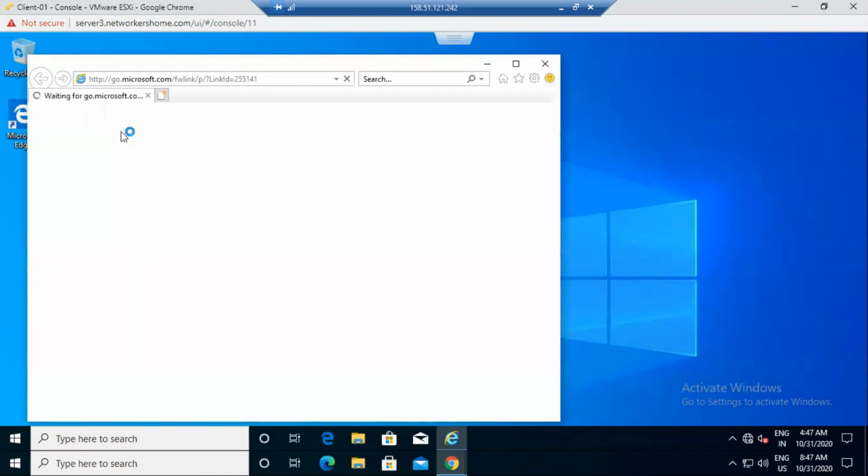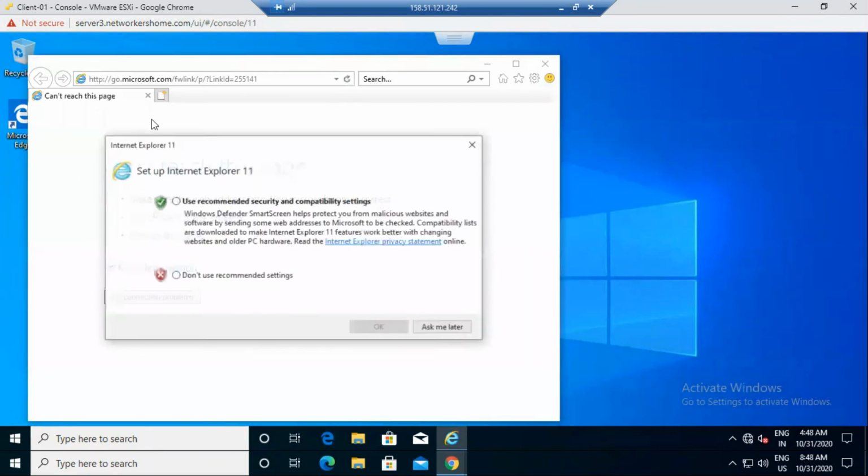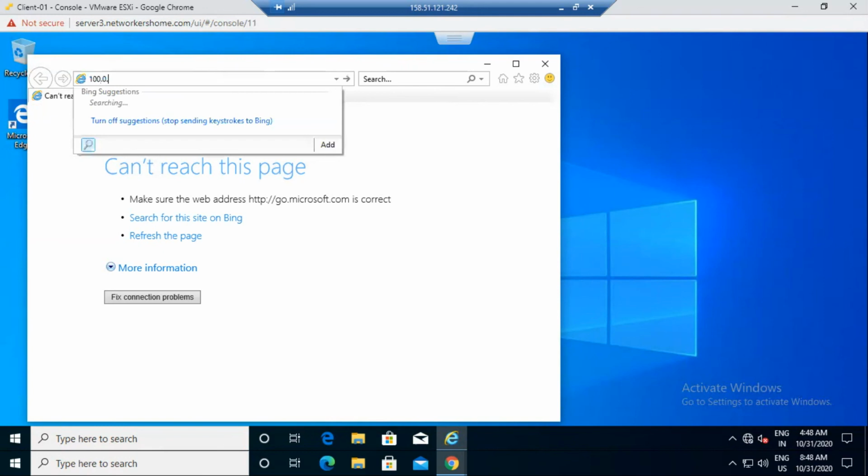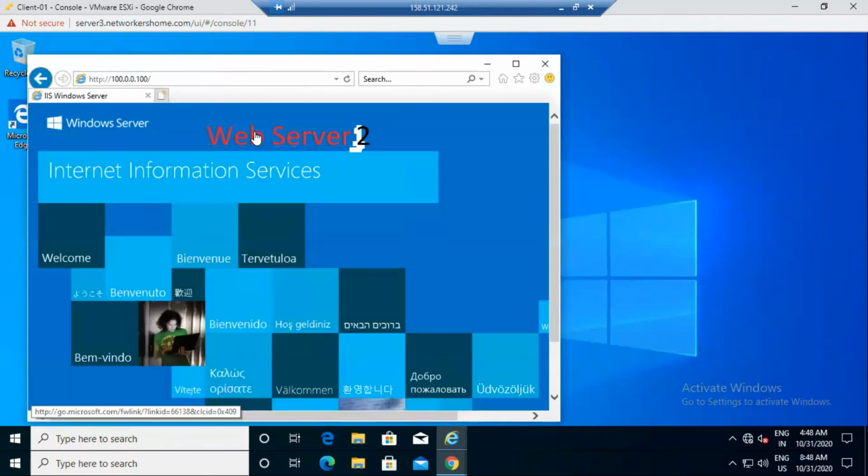Now I'm a client, so I don't know the web server IP addresses. The administrator gives me the cluster address only, so I send my queries to the cluster. My cluster address is 100.0.0.100. I enter it, and you can see that the first request goes to server 2 now. I just defined the cluster address.